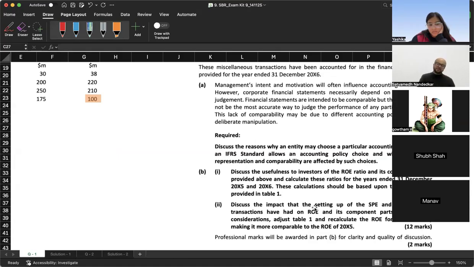Yes, Yashika. Sir, in 20x6, the assets also include investment in associates of 15 plus 4, 19 million. तो हम उसको reduce नहीं करेंगे?